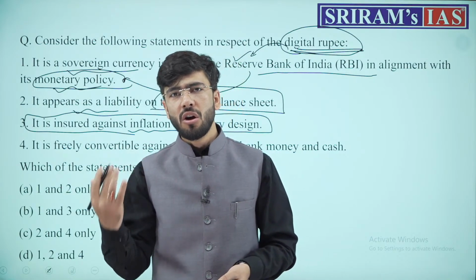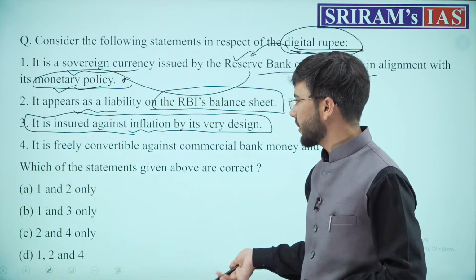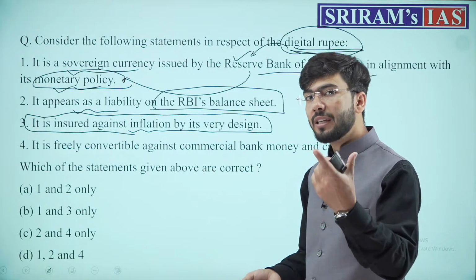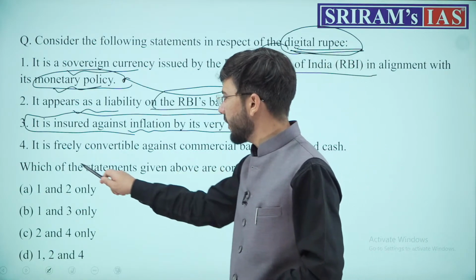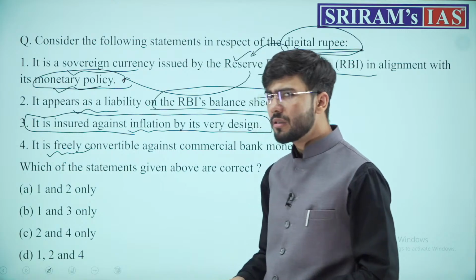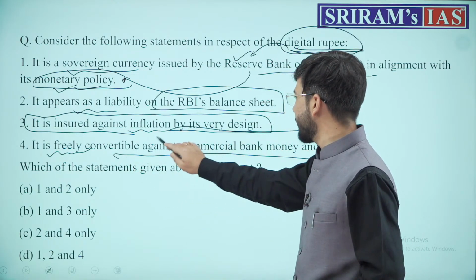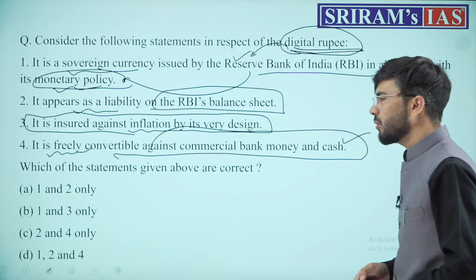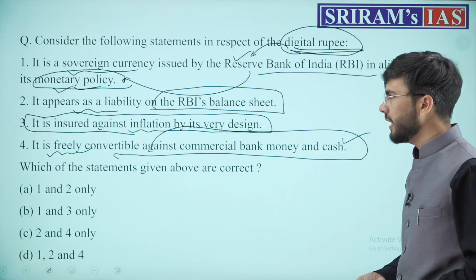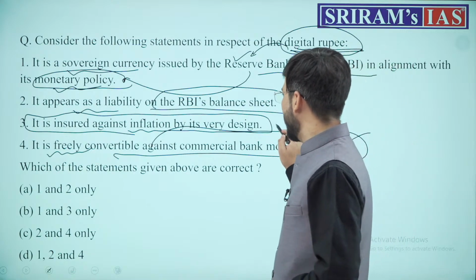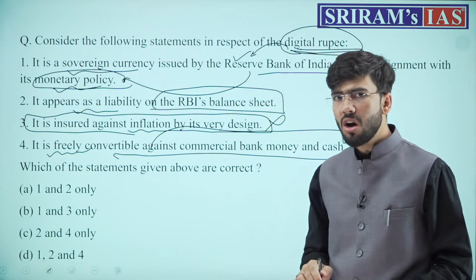I say that even the non-living things are affected by inflation. Everything is affected by inflation. Second, it is freely convertible against the commercial bank money and cash. Yes, that was the basic feature of this digital money while it was introduced. Inflation wala point jo hai, that is wrong.